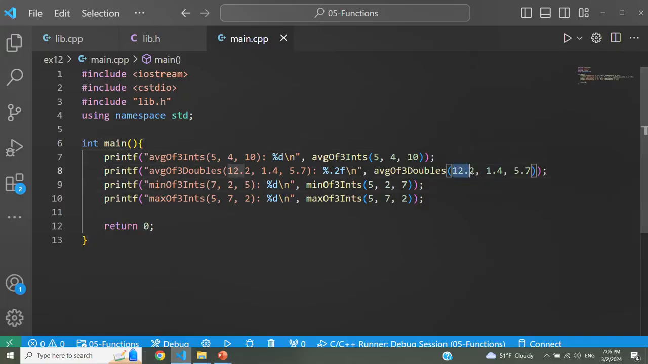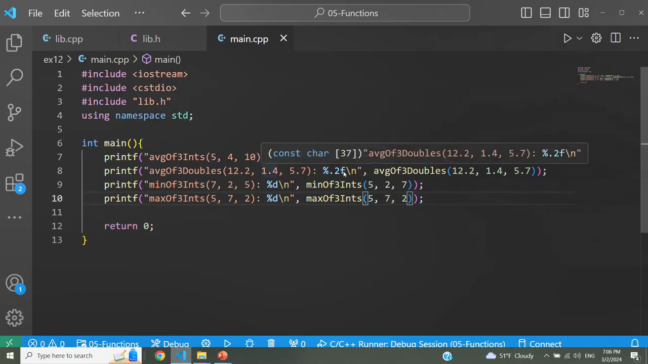Average of 3 doubles, so I'm passing 3 double numbers into the function and getting their average. Minimum of 3 integers, obviously the minimum of these 3 integers is 2. And the maximum of 3 integers, the maximum of these 3 integers is 7.